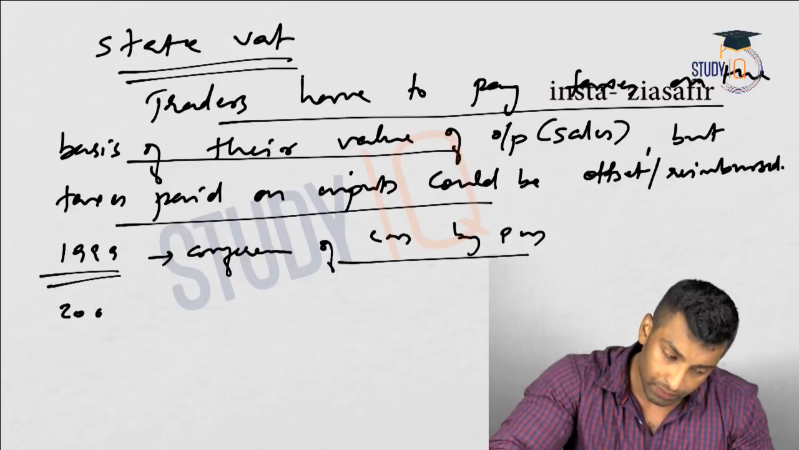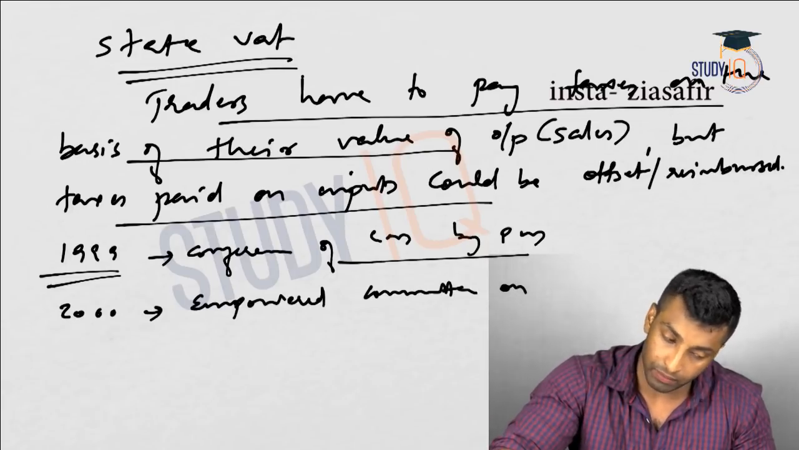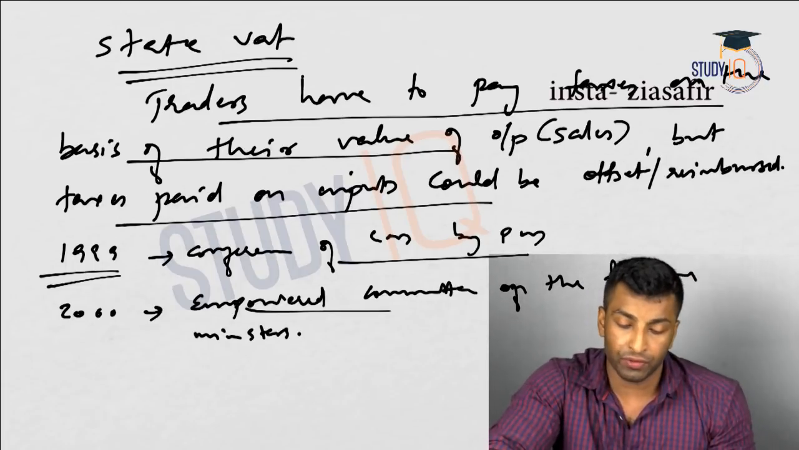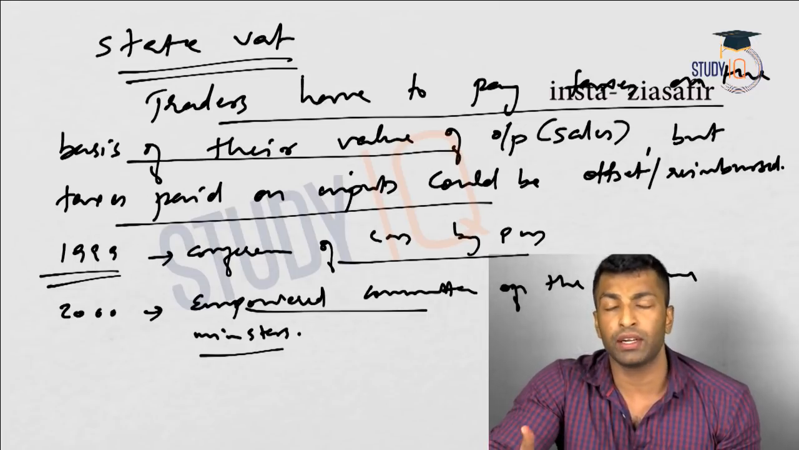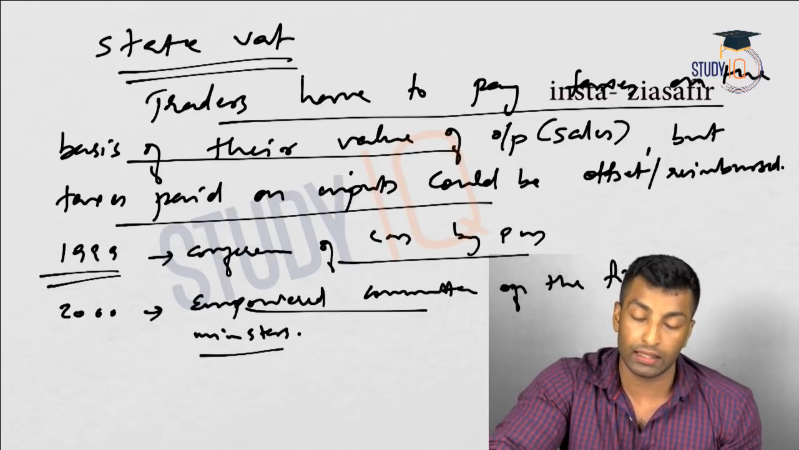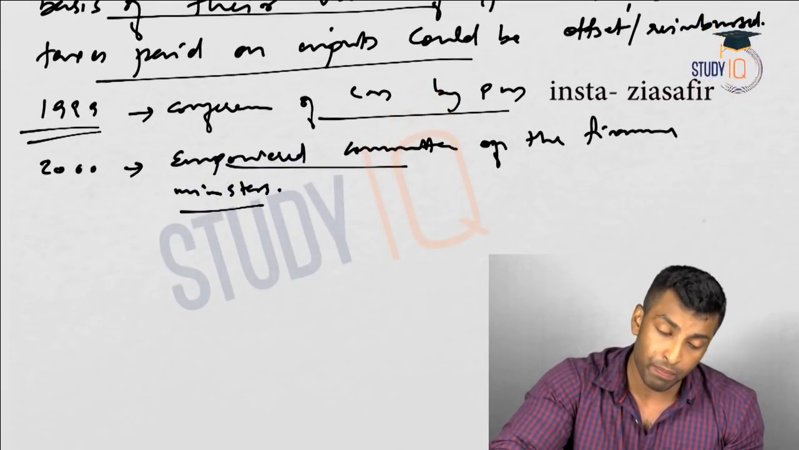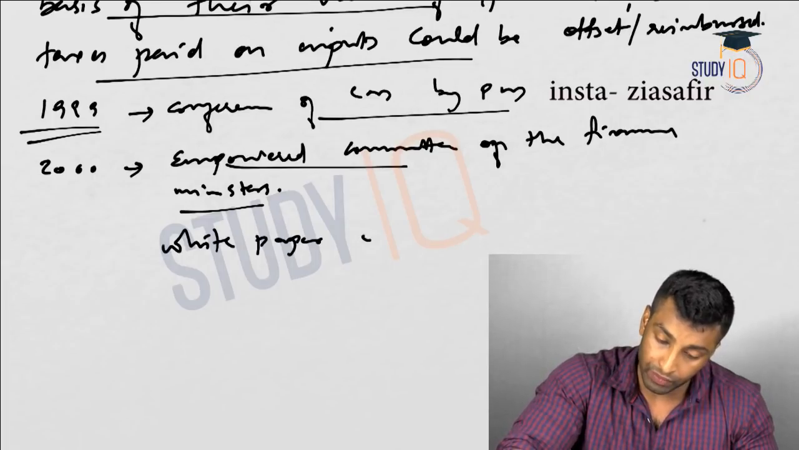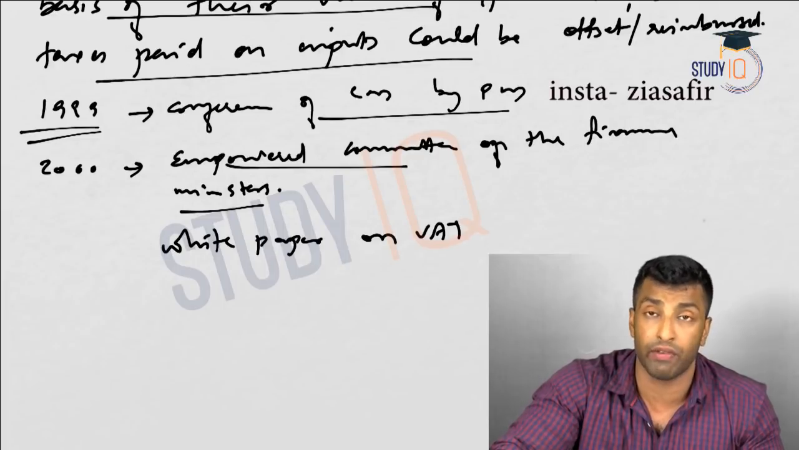And in 2000 there was an empowered committee of the finance ministers. The objective of this empowered committee is basically consensus for implementation. You need the consensus of all the states. So consensus for the implementation of this, and there was a white paper published in 2005, a white paper on VAT. I'm talking about VAT; we'll come to GST. It's an evolution.